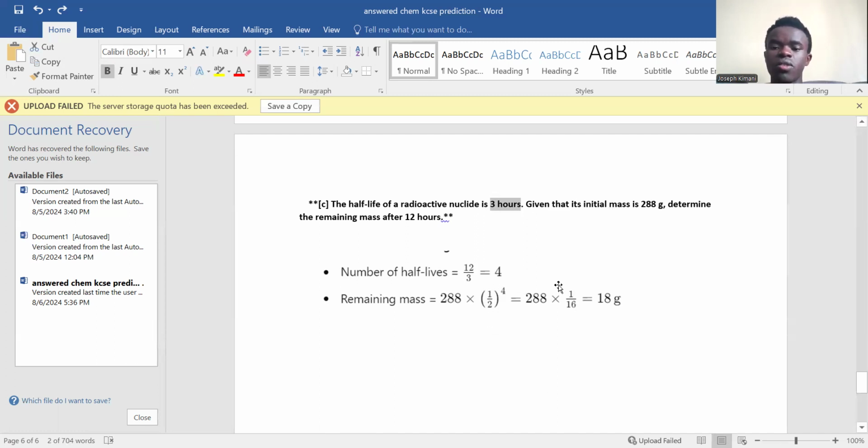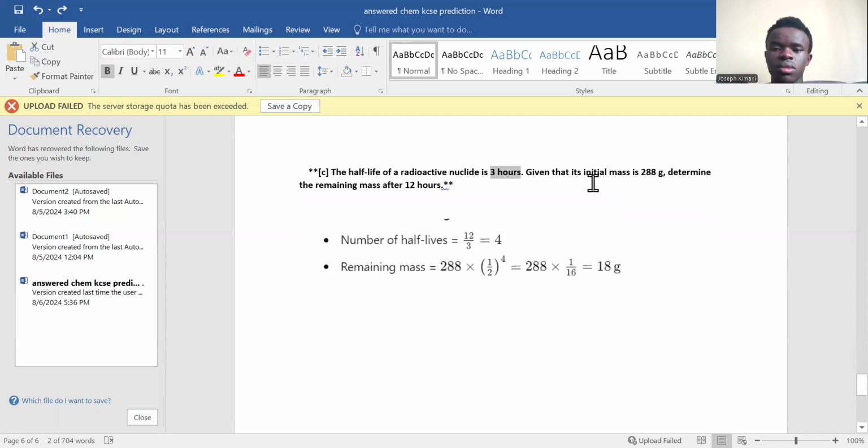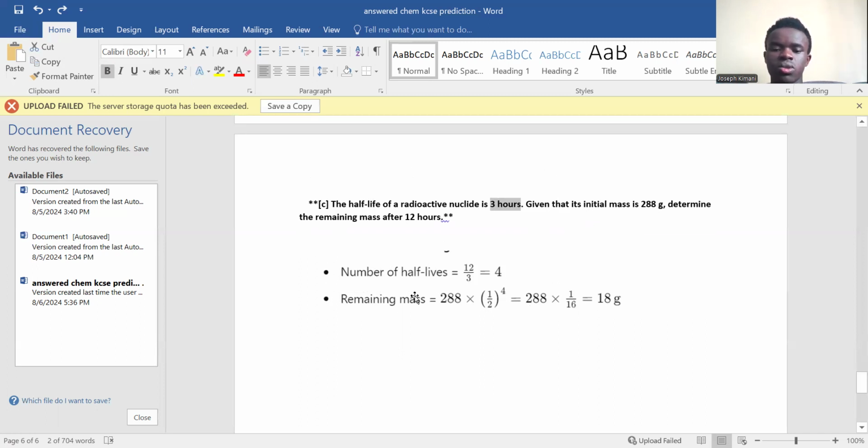So now for the formula, you take the original mass times a half raised to the number of half-lives. 288 times a half raised to 4. That's 288 times 1 over 16, which gives you 18 grams. Use the one that is most convenient for you, but it's good to master the formula in case the number of half-lives is too many to calculate.